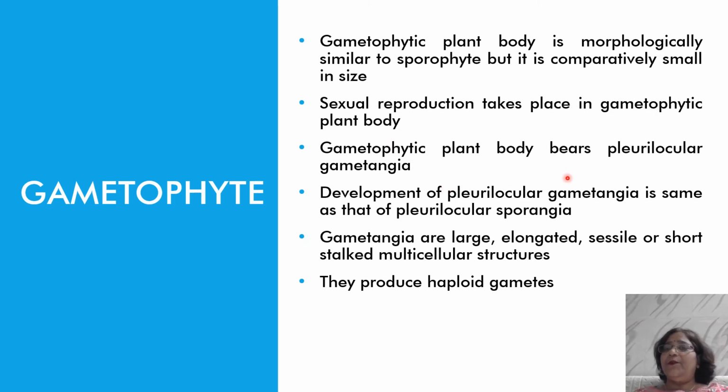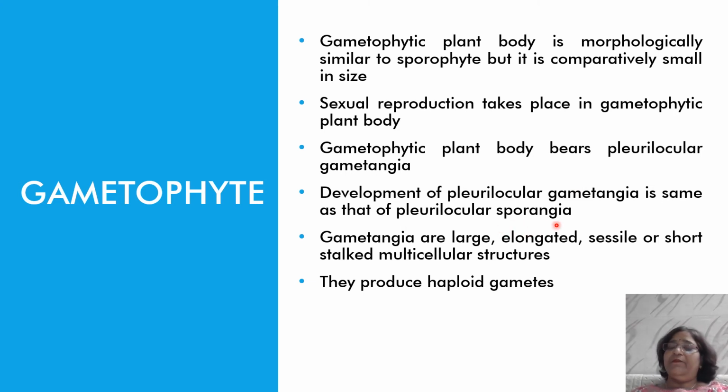It bears the plurilocular gametangia, because it is the reproductive organ which is the sporangia in the sporophytic plant body. In the gametophytic plant body, we call it the gametangia. The organ which bears or produces gametes is known as the gametangia. So on the gametophytic plant body, gametangia are present, and only one kind of gametangia is there, that is the plurilocular.